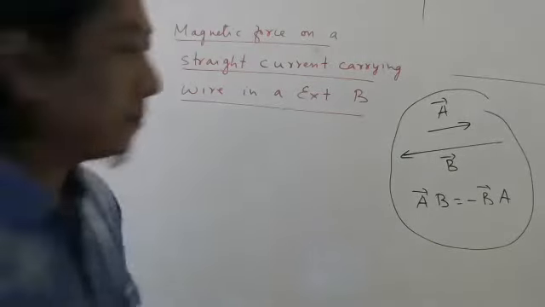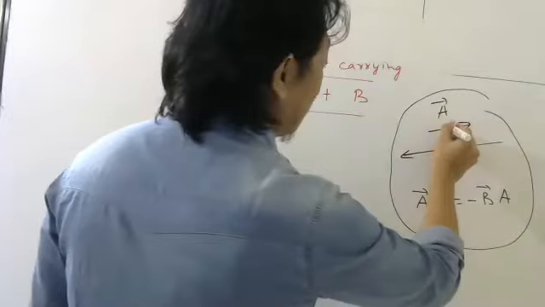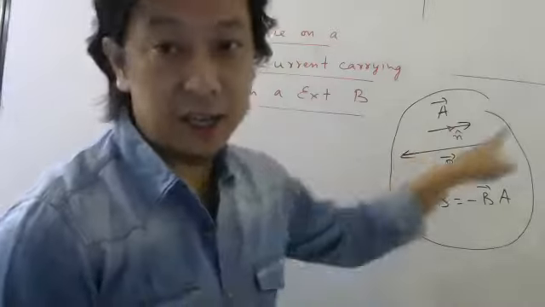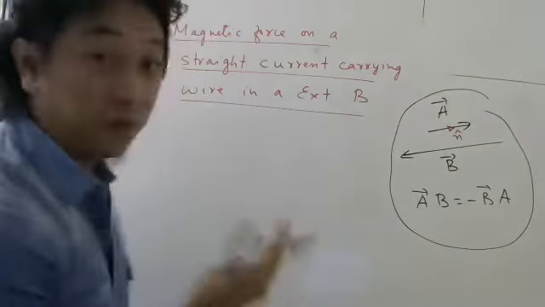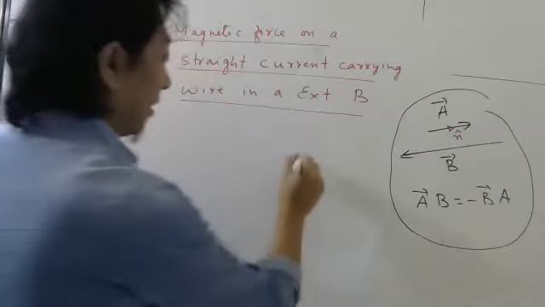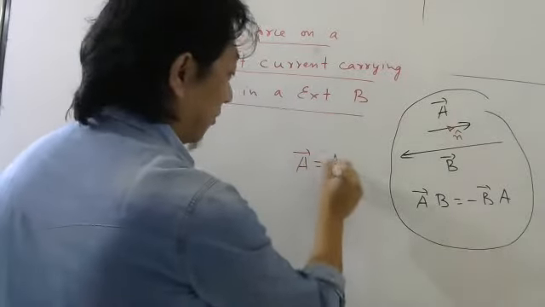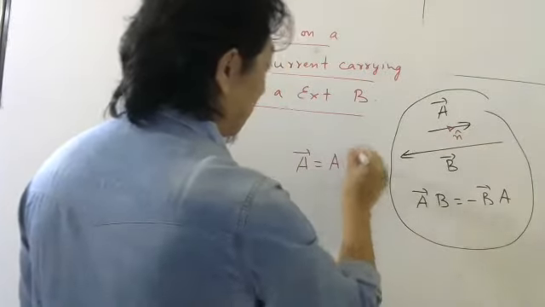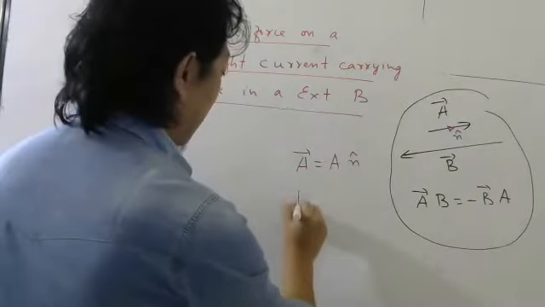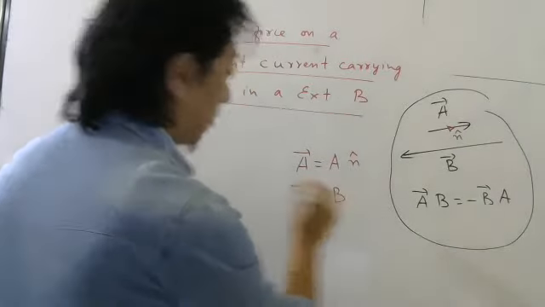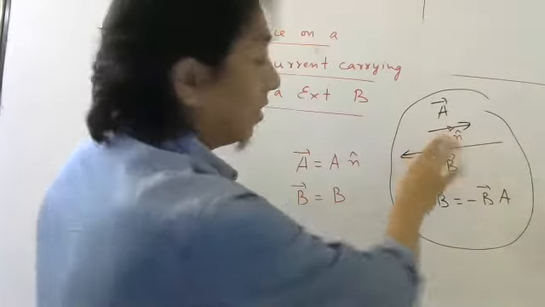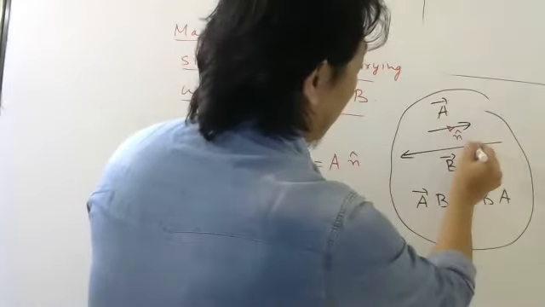Let me explain. Very simple it is. Let us say here there is a unit vector n cap, along which I have taken A bar. Then you know from the knowledge of vectors, A bar is magnitude of A bar, which we write simply A, times this unit vector. And for B bar, magnitude of B and unit vector in this direction. But already n cap you have written here, so it will be minus n cap.